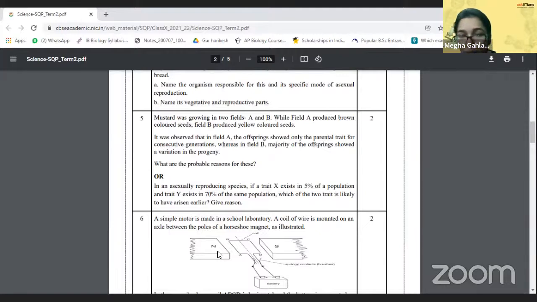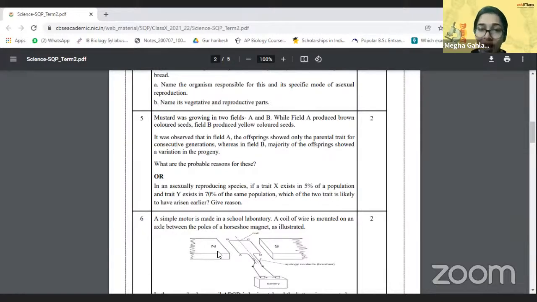So it was observed that in field A, the offspring showed only the parental trait for consecutive generations, whereas in field B, the majority of the offspring showed a variation in the progeny. That just clears out one thing, that A either is going ahead with asexual reproduction or self-pollination. Can we say that field A is going through self-pollination and field B is going through cross-pollination? Yes. Let me read the entire question first. In field B, the majority of the offspring showed a variation in the progeny. What are the probable reasons for this?